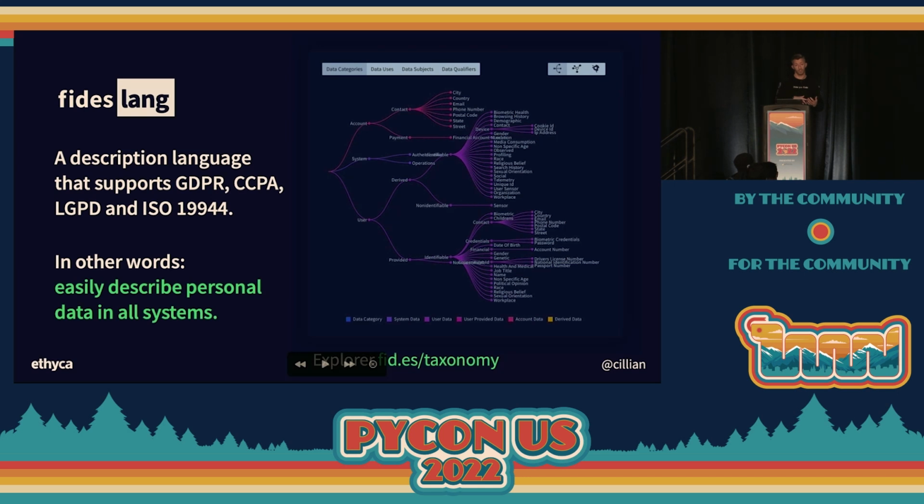So its intention is to ensure that an engineer or developer doesn't need to know a whole lot about privacy. You can describe the personal data or behaviors of your system's data such that you can then enforce policy or mitigate risk, right? So we don't need to know about privacy, we just need to be able to describe what our system is doing, and Fides takes care of the rest.